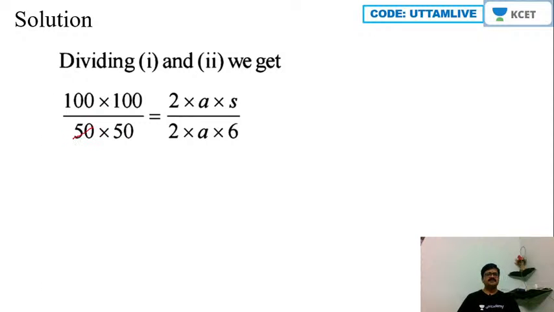So clearly, 50 ones are 50, twos are 100, and on this side I can cancel off 2 and 2, a and a here. Then we are left with what? S by 6. Okay. So therefore I can say that S is equal to 6 into 4, that will be 24 meter. Okay. So that is the answer that we have.